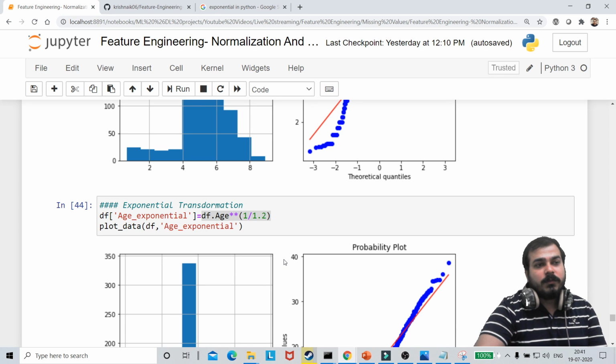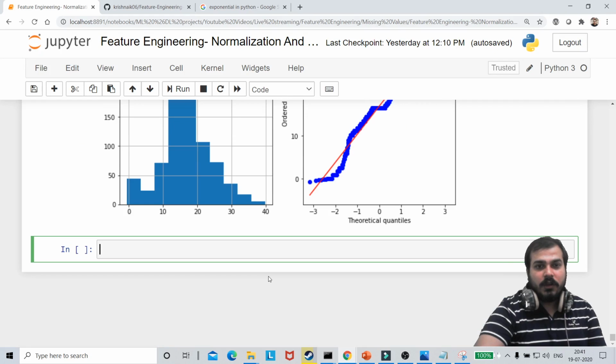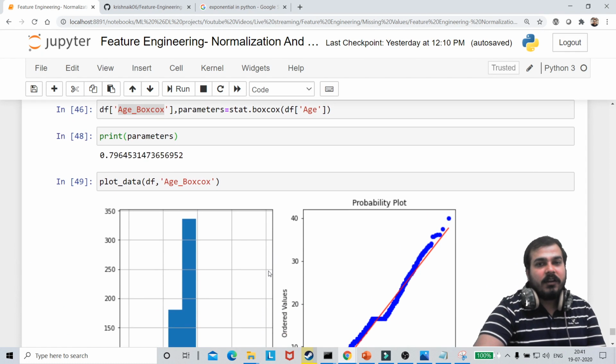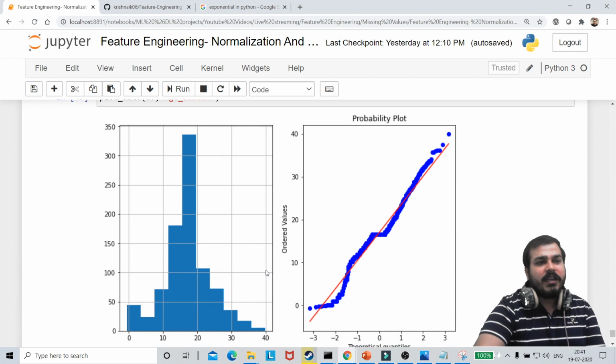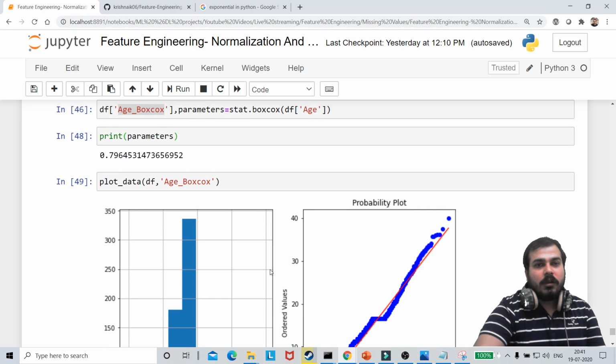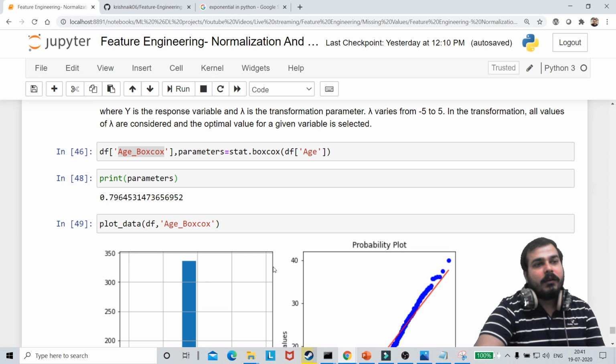Sir, in real time, do we explore all transformations like this? Yes, it is always good to check this kind of transformation. This is usually done in the exploratory data analysis. Does ANN require normalization? Yes, obviously ANN also requires normalization, guys.